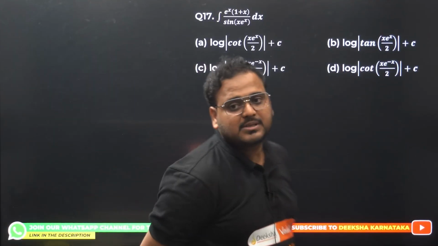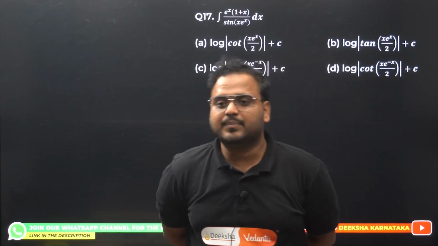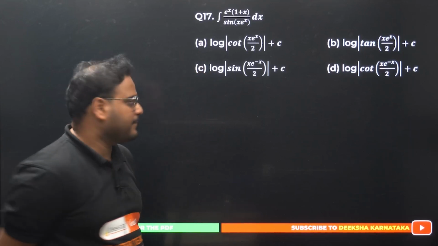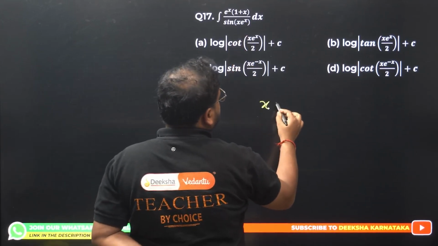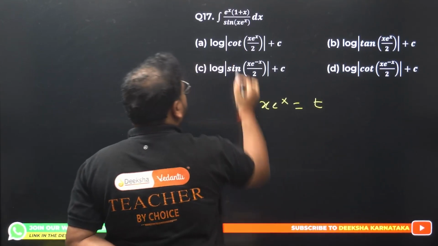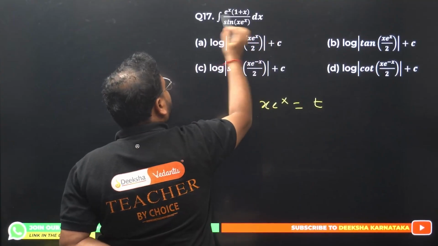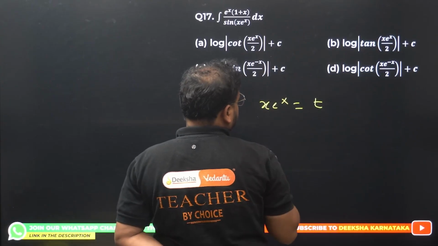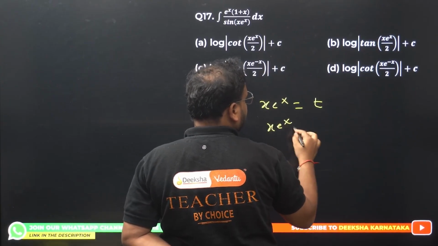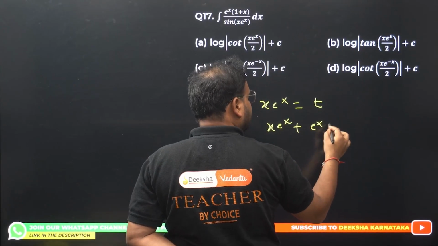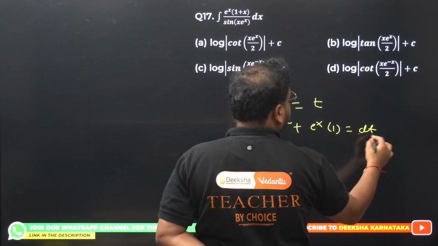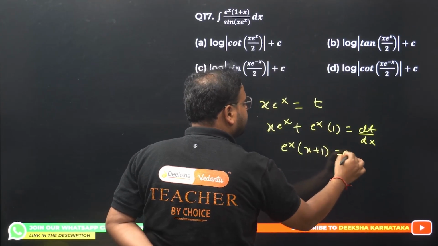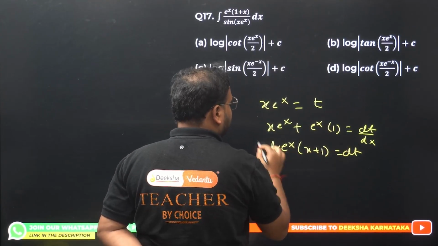e power x times (1 plus x) is there, and we have sine of x e power x dx. Look for the answer for this. Same approach. We can take x e power x equals t in this case, because if you do this, you'll get the whole numerator as the dt part. Check this out. Keeping x as it is, we get e power x. Keeping e power x as it is, differentiate x, we get 1, equals dt by dx. Take e power x common, we get (x plus 1) dt. Bring dx over here as well.